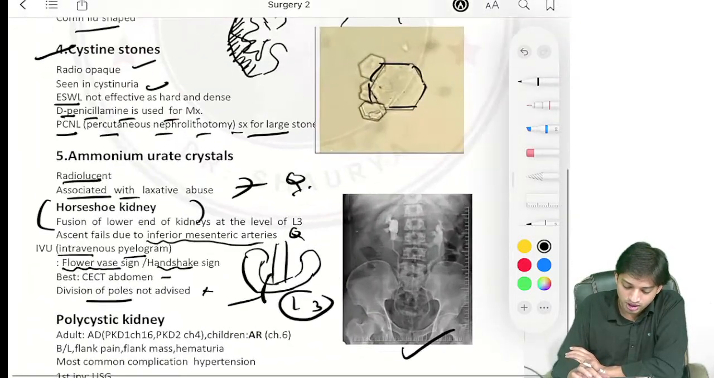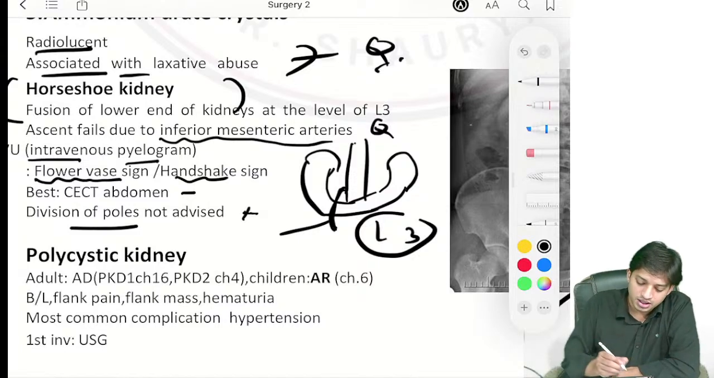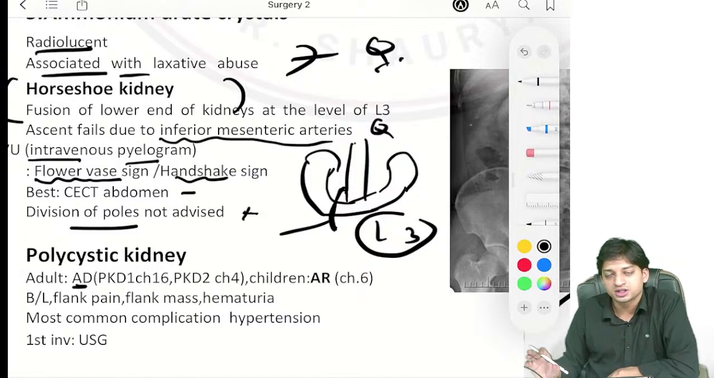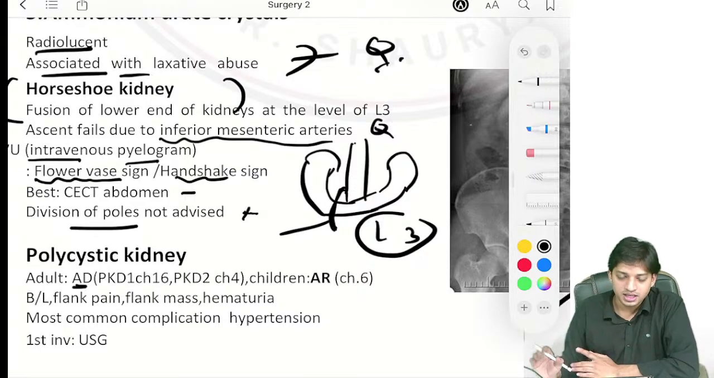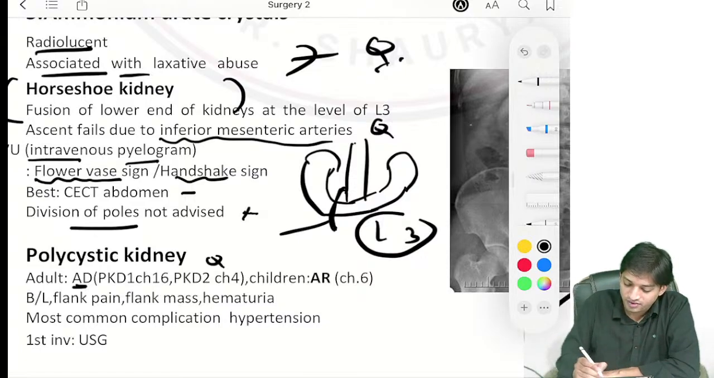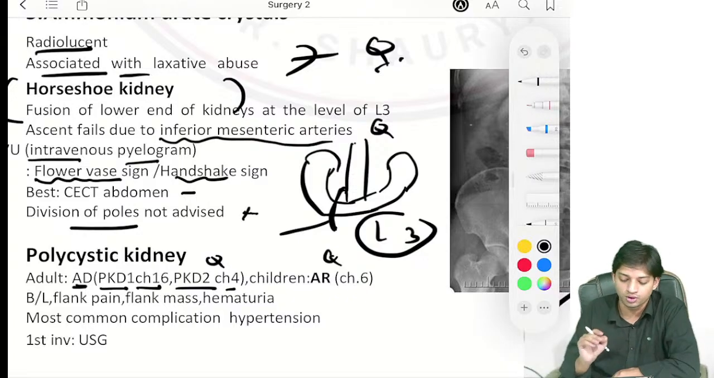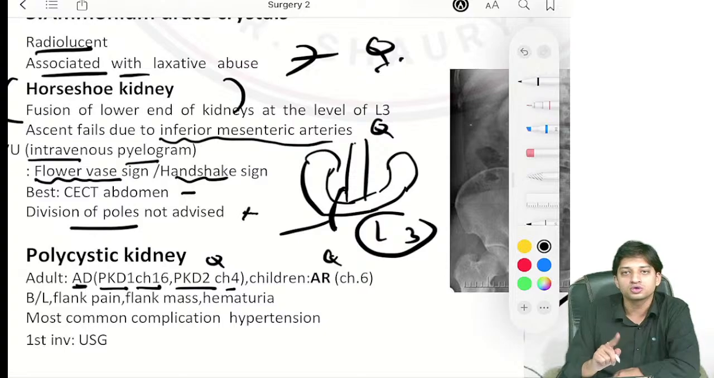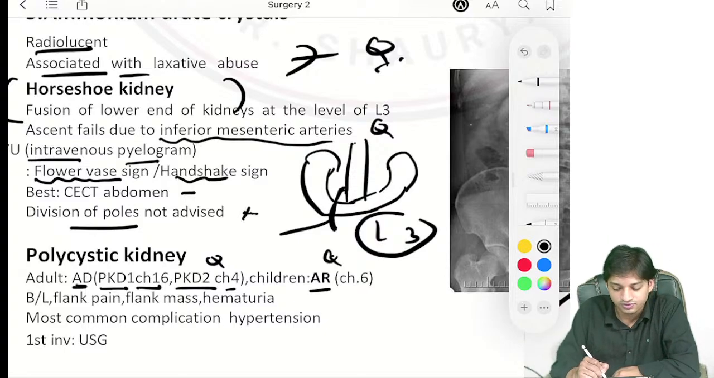Coming here to the polycystic kidney. One more topic that we are going to cover is adult autosomal dominant polycystic kidney disease, right? We are covering the pathology part also. They have asked you many times: PKD1 gene on chromosome 16 and PKD2 on chromosome 4 in adults, and in adults it is autosomal dominant. In children it is autosomal recessive, right?